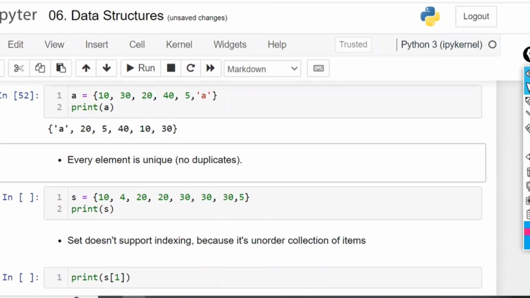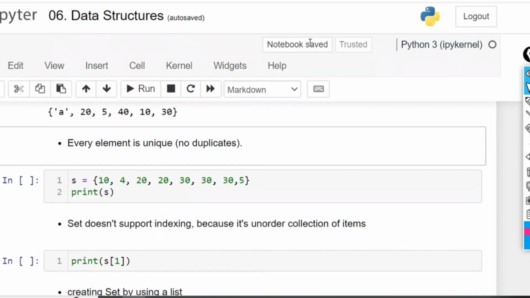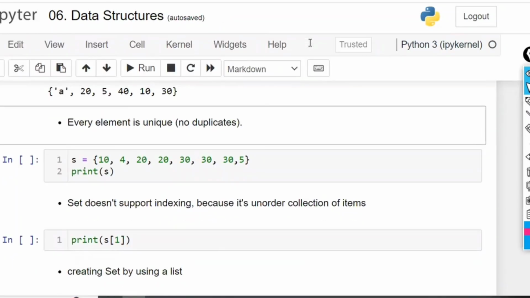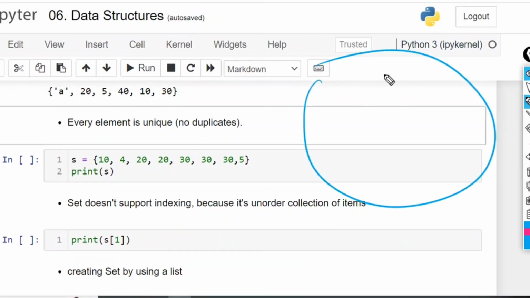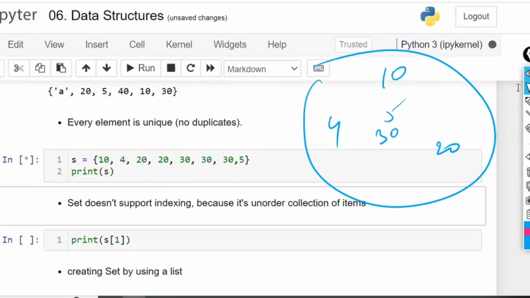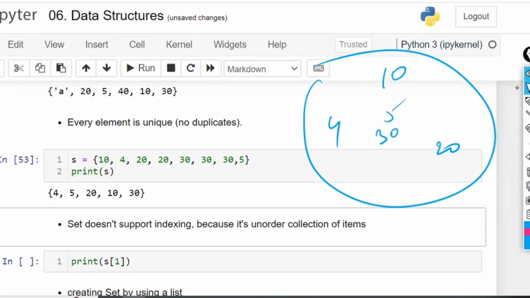And every element is going to be unique. No duplicates. For example, you have written duplicates like this: set of 10, 4, 20, 20, 30, 30, 35. What it is going to do is keep 10, 4, 20, 30, 35. It is going to save like this. Duplicates are automatically deleted by default. It is not going to accept the duplicates.